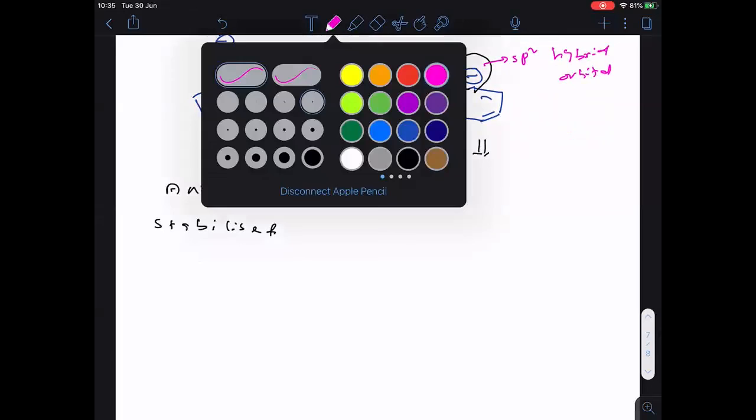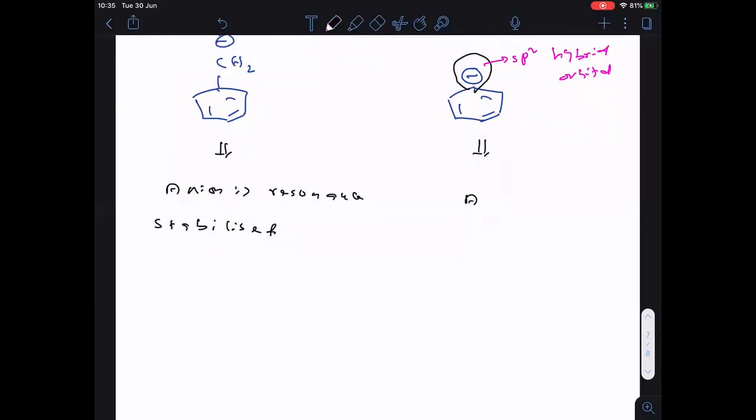Therefore, in case of the second one, what happened? The anion is less stable. Clear? Less stable anion is a stronger base. So second one is stronger base, while first one is a weaker base.